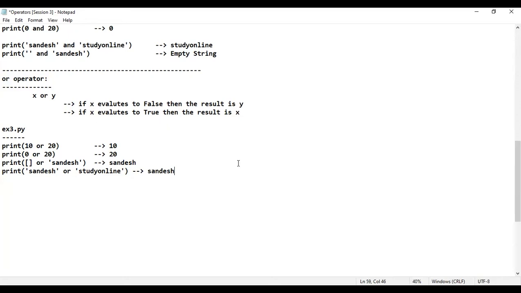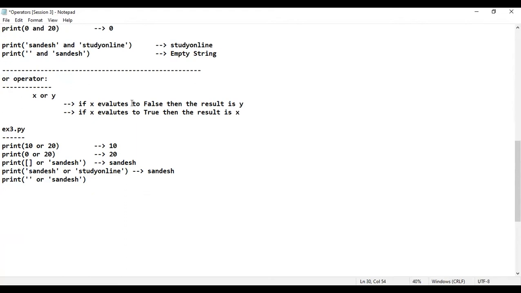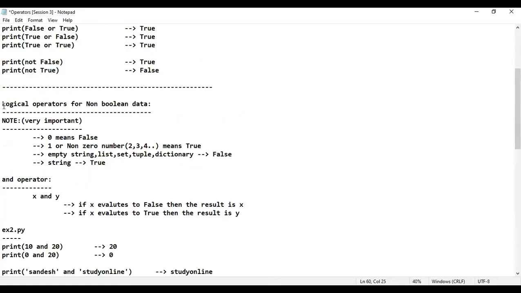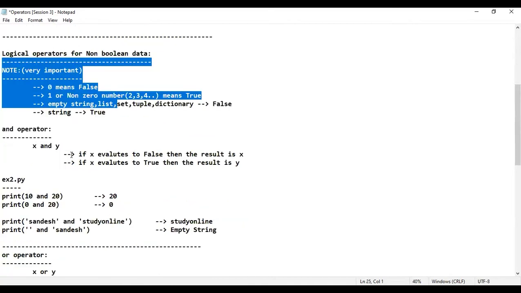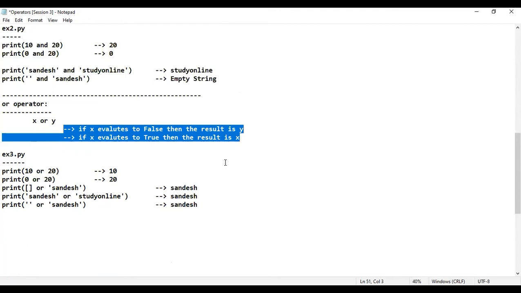Similarly, I'll take an empty string or Sandesh. Then what will be the output? Empty string means what? False. If it is false, think and answer. If it is false, then what is the result? Y is the result. What is there in Y? Sandesh is there. I'll just copy this and paste it here. Hope everybody is able to understand the output. It is pretty simple. You have to remember this note point, and you have to remember these 2 points when it comes to the AND gate and these 2 points when it comes to the OR gate, if the data is non-Boolean data.